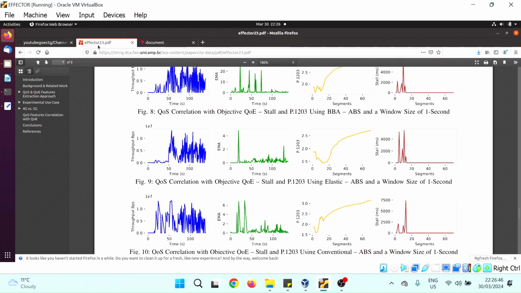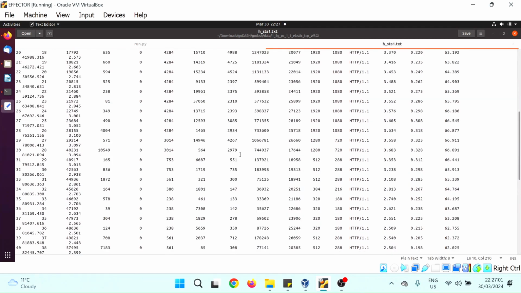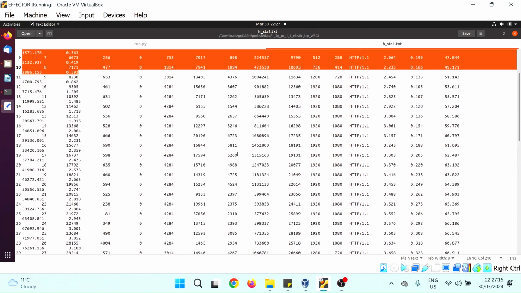There are plenty of use cases available in this paper, and you can run large scale experiments in EFFECTOR to draw multiple combinations, then look at the quality of service KPIs and quality of experience KPIs. For instance, we can use machine learning models that can predict the whole video streaming session as low quality experience, medium quality experience, or very nice quality. But you can also look at the segment level statistics as well. There are a lot of things to explore here.